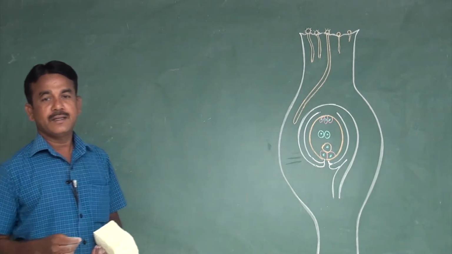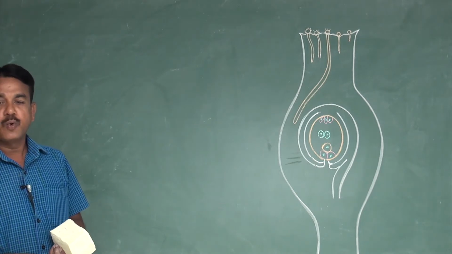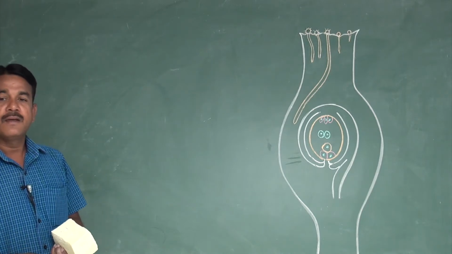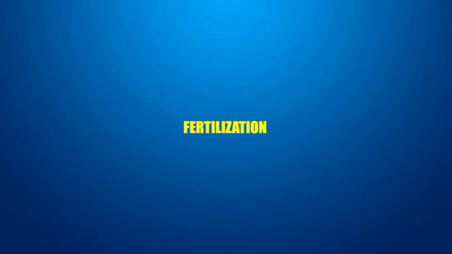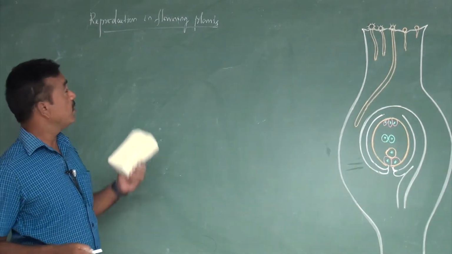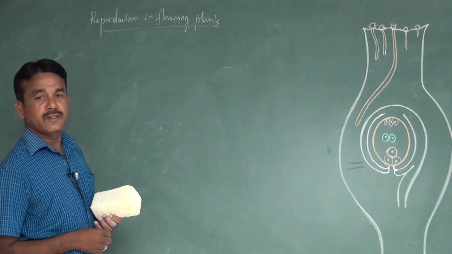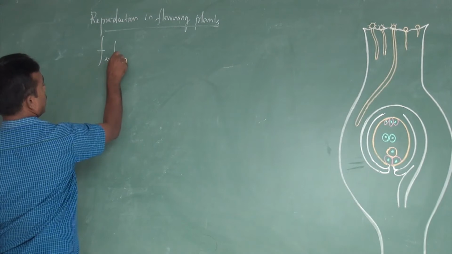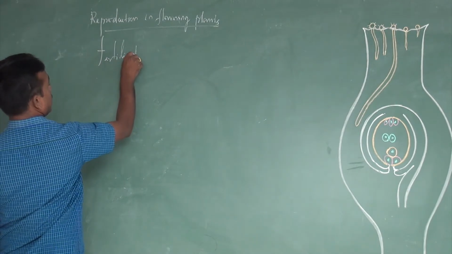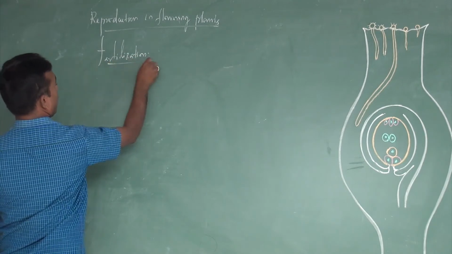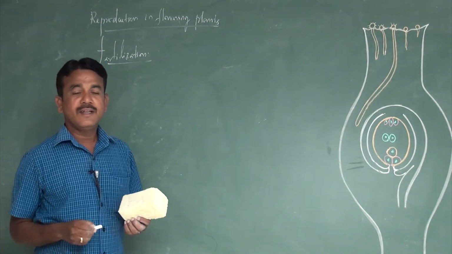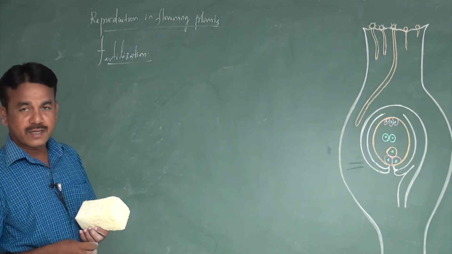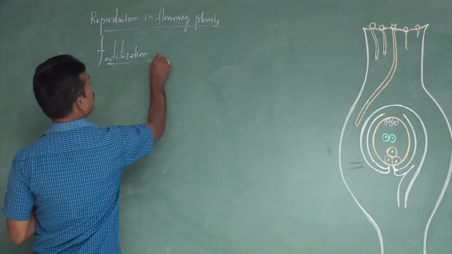Many videos on this chapter are already going on. Today in this lesson, the topic is fertilization, under reproduction in flowering plants. Where does fertilization generally occur? Fertilization generally occurs in angiosperm plants.